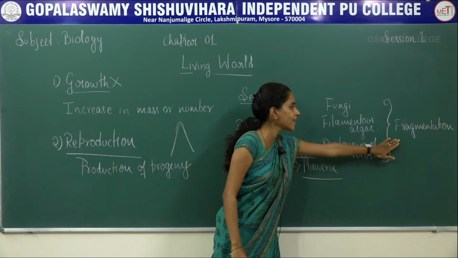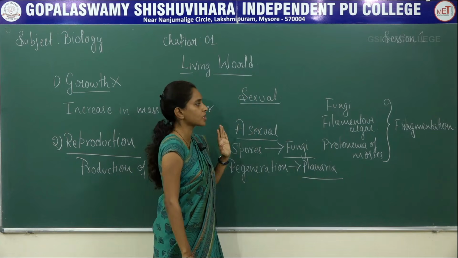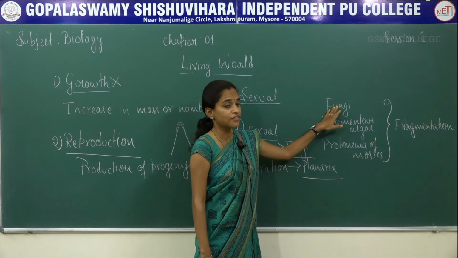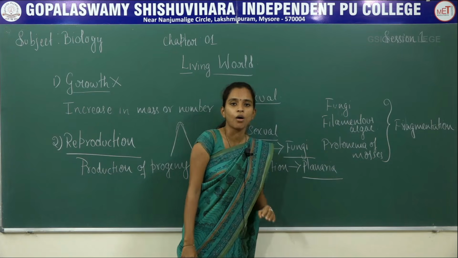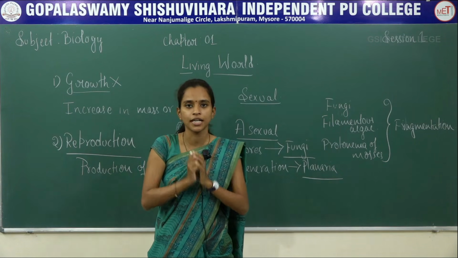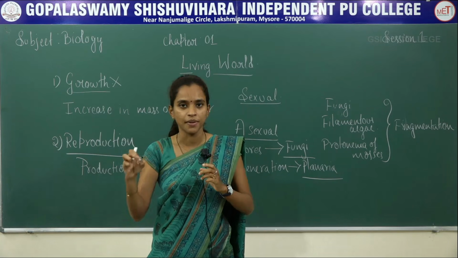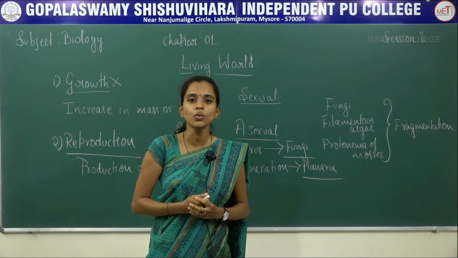So fragmentation is a type of asexual reproduction which can be seen in different species of fungi, filamentous algae and protonema of mosses, where a small part of a particular mother body is separated. The small fragment separated develops into a new individual.